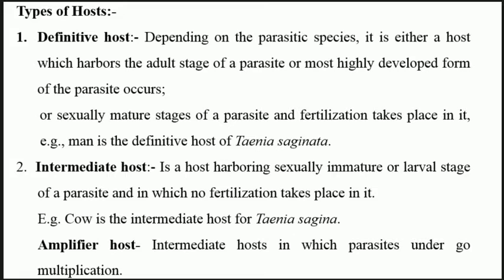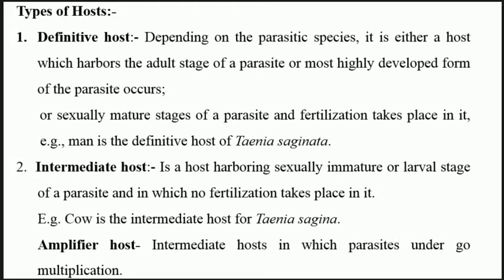Then next you have the intermediate host. The intermediate host harbors the sexually immature or larval stage of the parasite, and no fertilization takes place in it. This is very important: it is the host in which the larval stages of the parasite live, or asexual multiplication takes place. For example, the cow is the intermediate host for Taenia saginata.